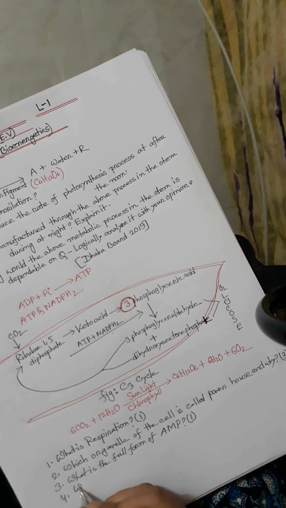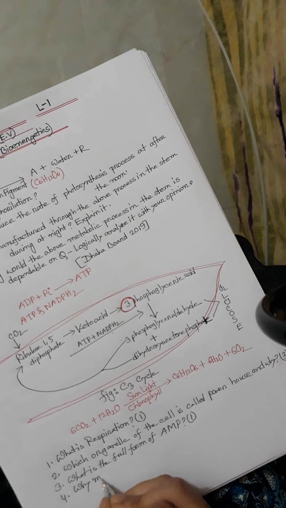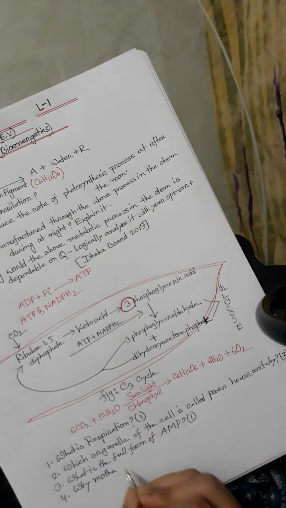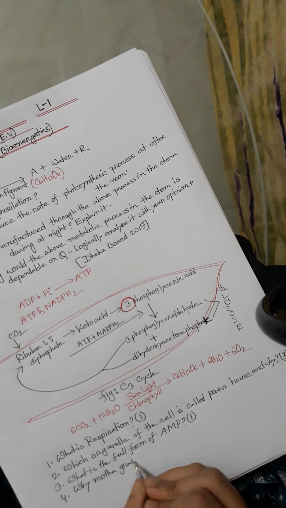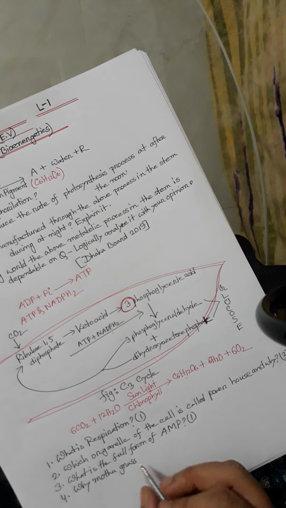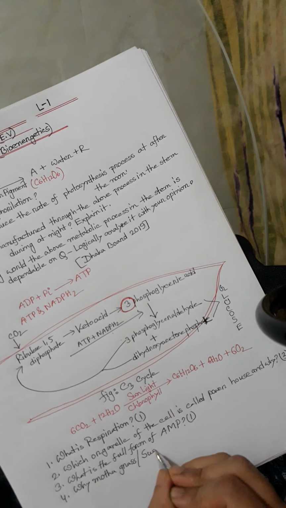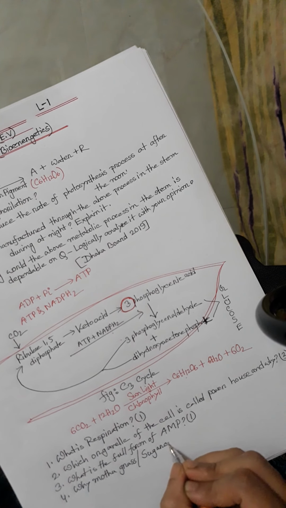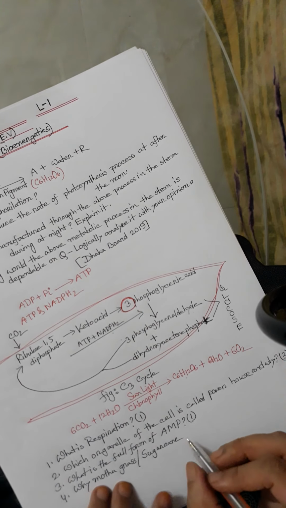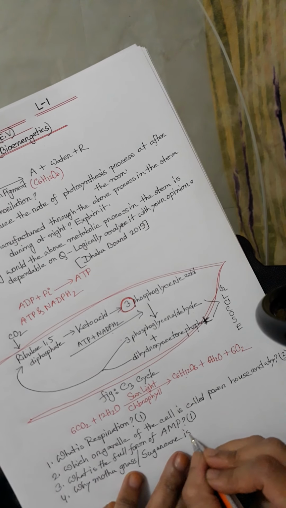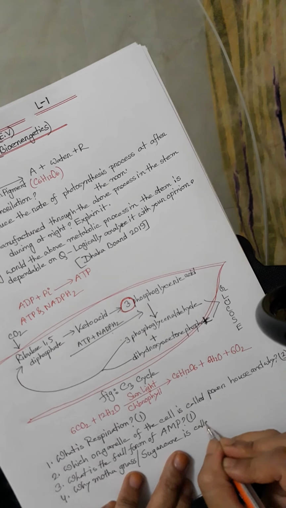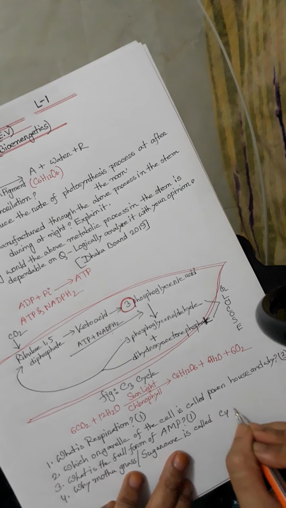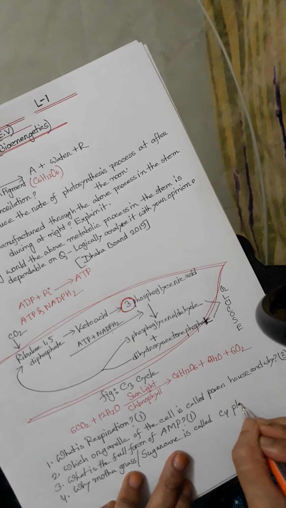Number 4, why is motha grass or sugarcane called C4 plant?